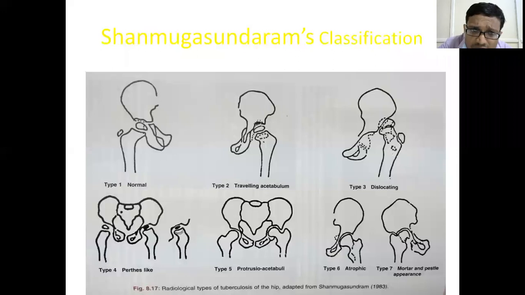But one thing I want to say: as the classification goes from type 1 to type 7, the deformity is also very high in these cases. Type 7, the mortar and pestle appearance, is very difficult to treat, and wandering acetabulum is a little better. Even wandering acetabulum is an advanced stage of arthritis. If it keeps advancing to the mortar and pestle type, it is very difficult to treat even surgically. That is the takeaway point from the Shanmugha Sundaram classification.